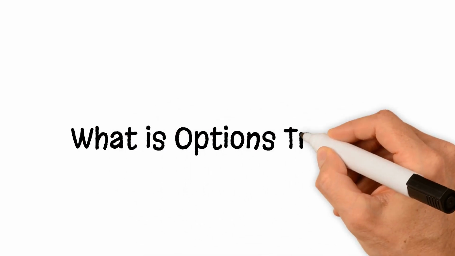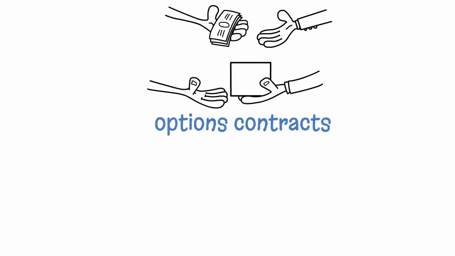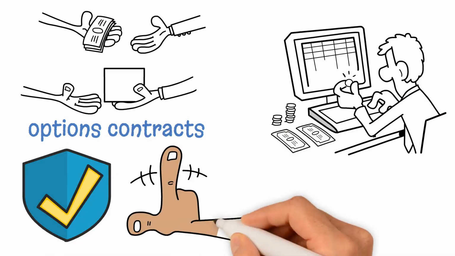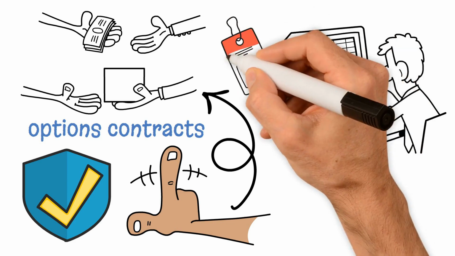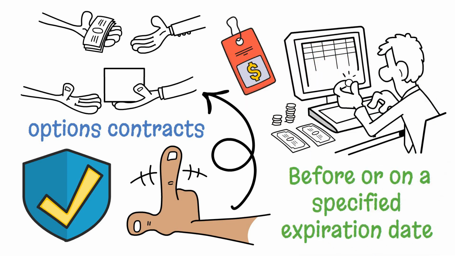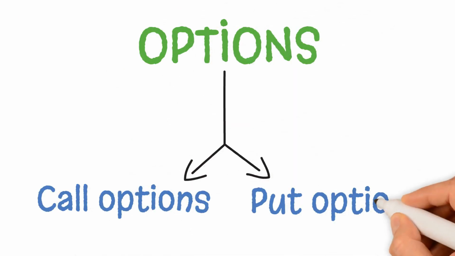What is options trading? Options trading involves the buying and selling of options contracts, which are financial instruments that give the holder the right, but not the obligation, to buy or sell an underlying asset at a predetermined price, known as the strike price, before or on a specified expiration date. Options are classified into two main types: call options and put options.